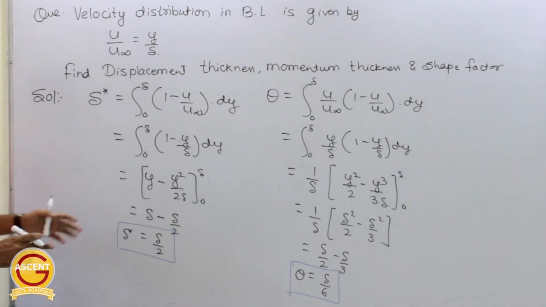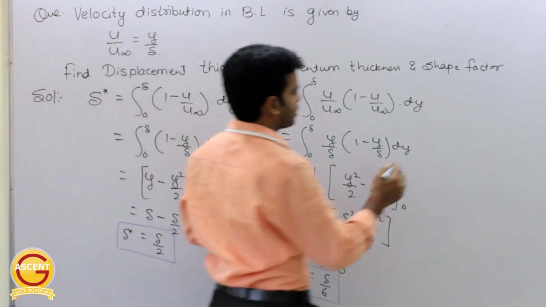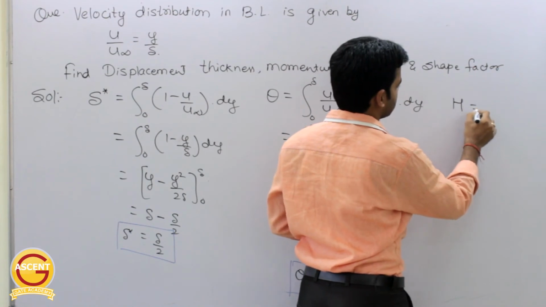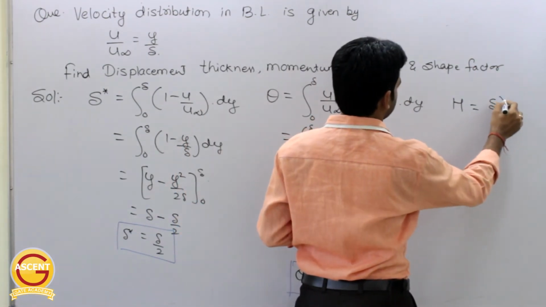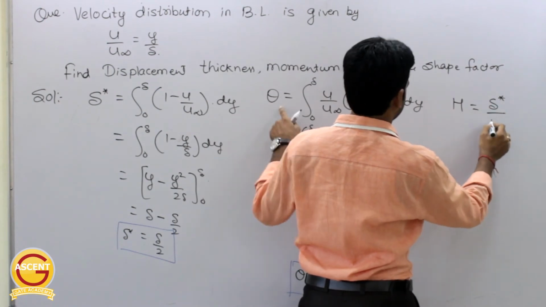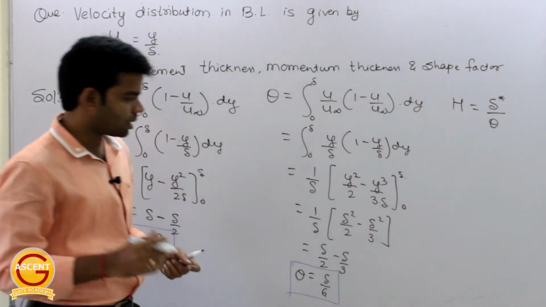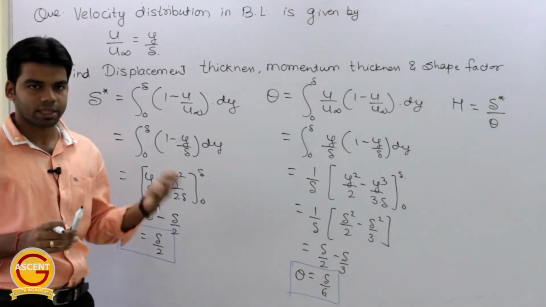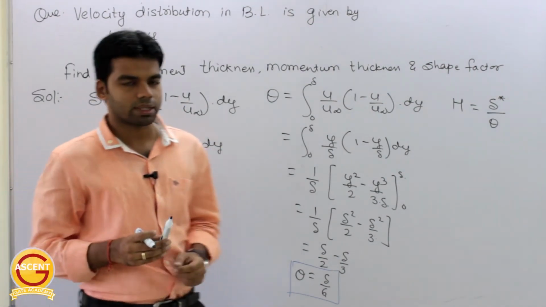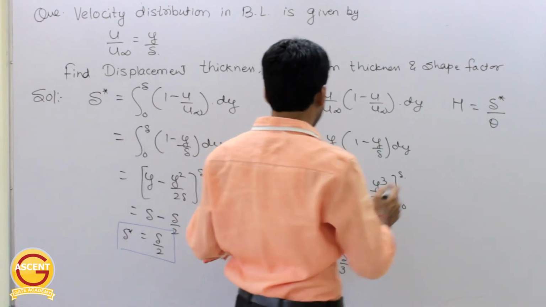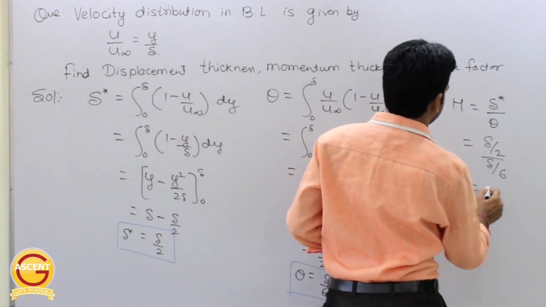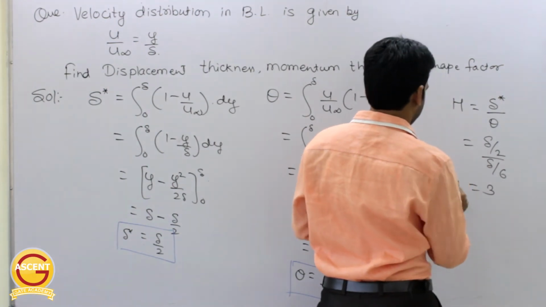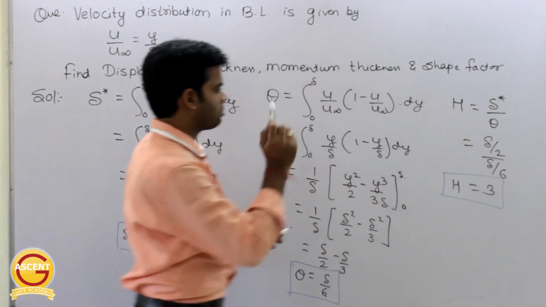Getting this or not? Okay, now coming to the last thing, which is shape factor H. As we know, the shape factor is the ratio of displacement thickness to momentum thickness. As I told you, displacement thickness is always greater than momentum thickness, so shape factor will always be greater than 1. So this will be equal to what? This will be del by 2 by del by 6. So this will be equal to 3. This is the expression for shape factor. Getting this? Very simple question.